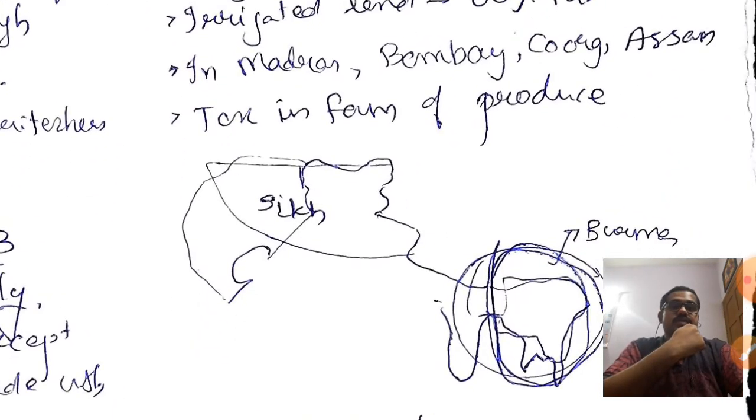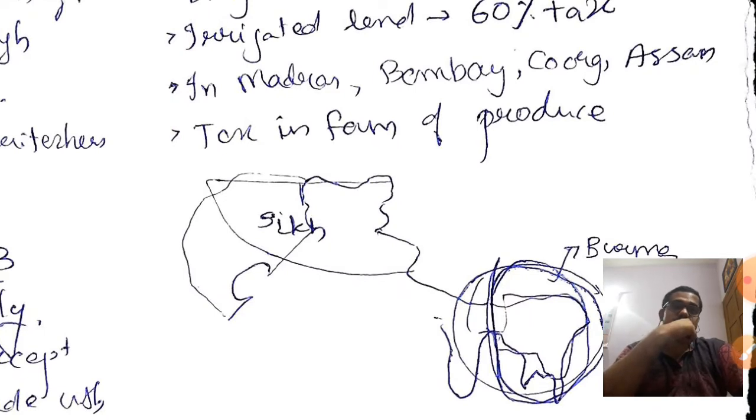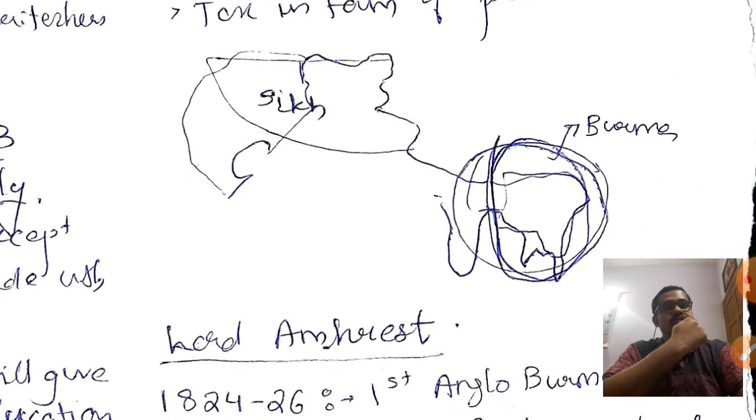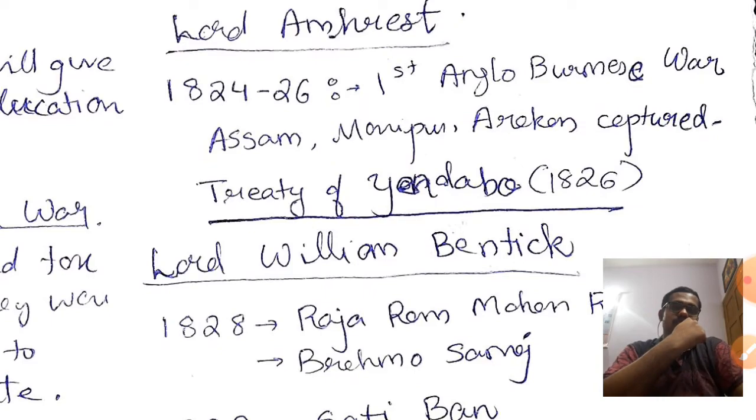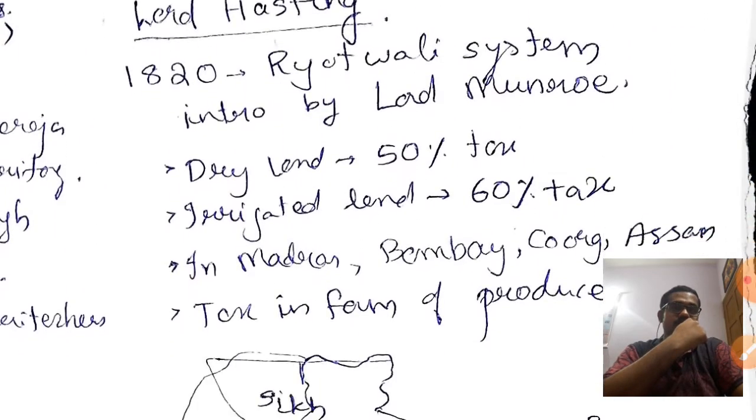This happened in Madras, Bombay, Coorg, Assam, etc. That is Madras in the south, Bombay in the west, then Assam in the east, and Coorg. It was introduced in these regions, and the taxes were collected in the form of produce. As I said earlier, the British now need to conquer the Sikh and Burma regions. So the important contribution of Hastings is this Ryotwari system.